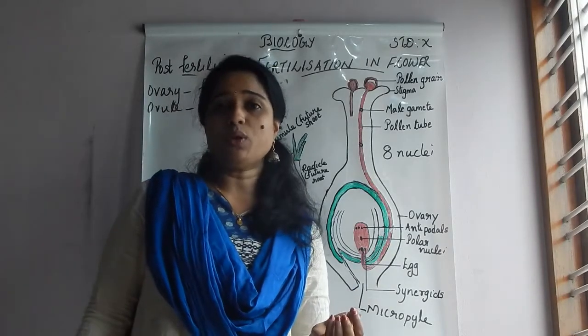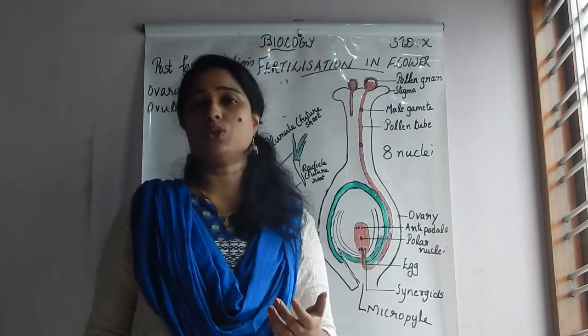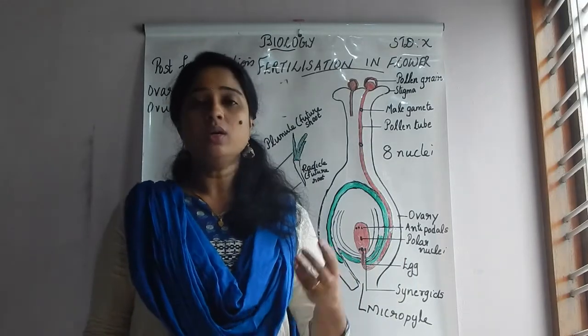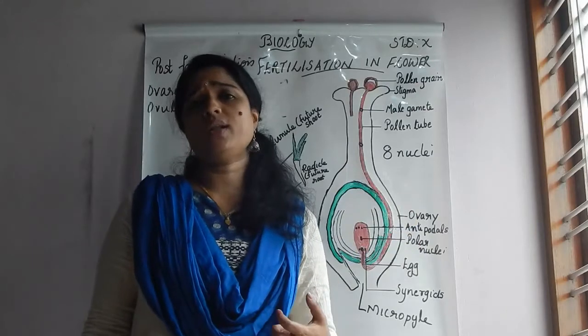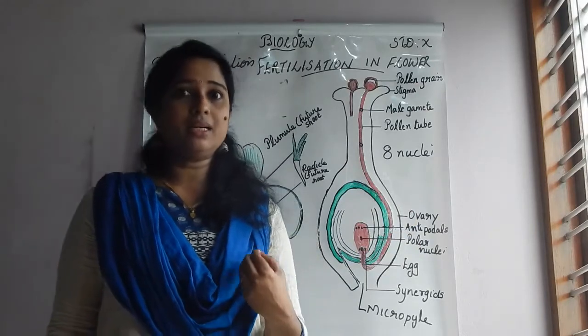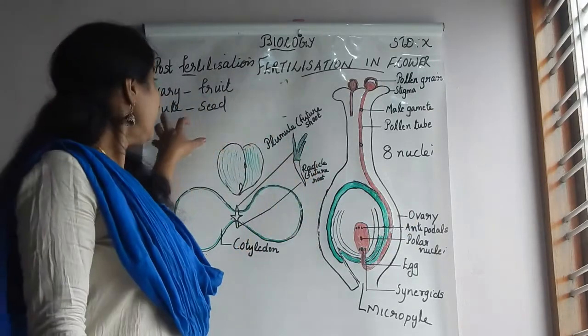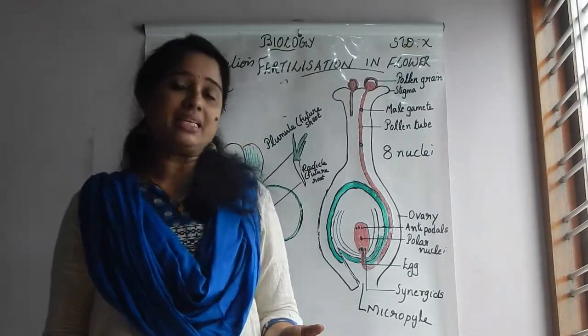So depending upon the number of ovules, the seed numbers also change in a fruit. Here a single ovary is there. The ovary changes into fruit and it ripens gradually, and the ovule changes into seed.